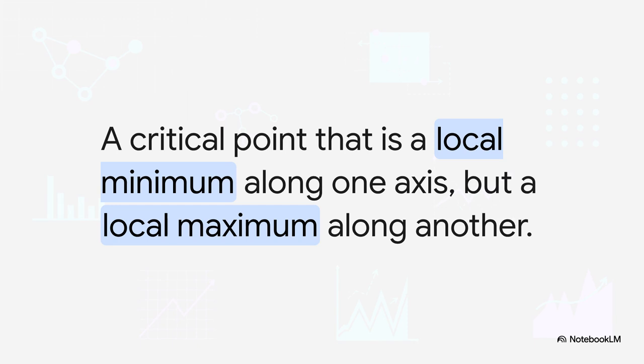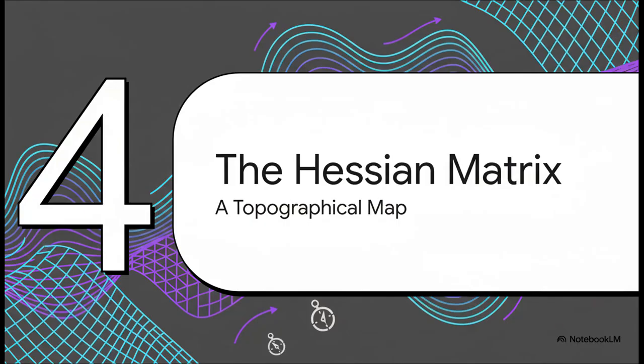The name is pretty literal. Think of a horse's saddle. If you move along the horse's spine, you're at the bottom of a curve. But if you move across it from side to side, you're at the very top of a curve. The spot right in the middle is totally flat, but it's definitely not the lowest point you can get to. So our little gradient compass is now useless. It can't tell us which way to go.